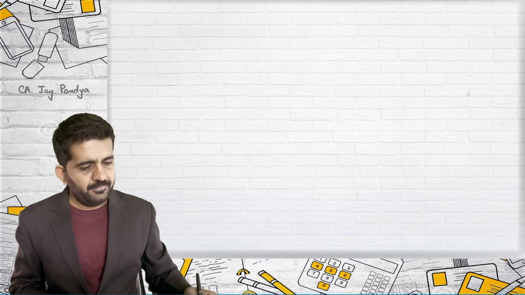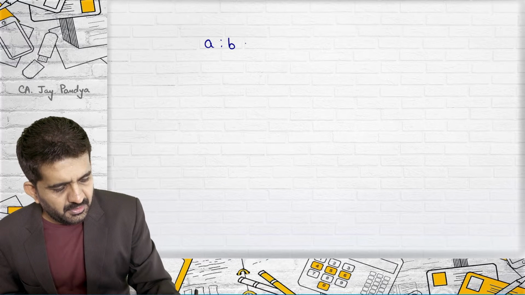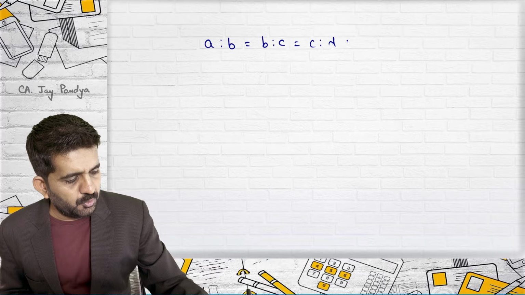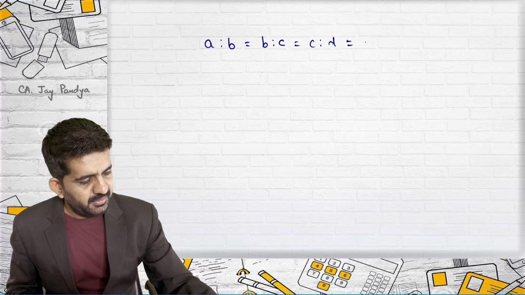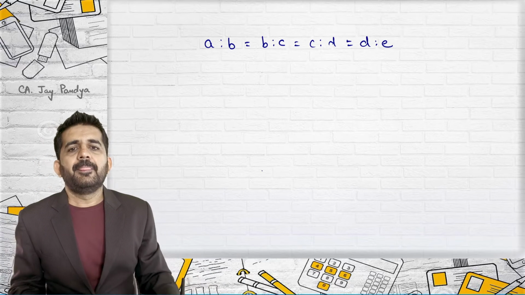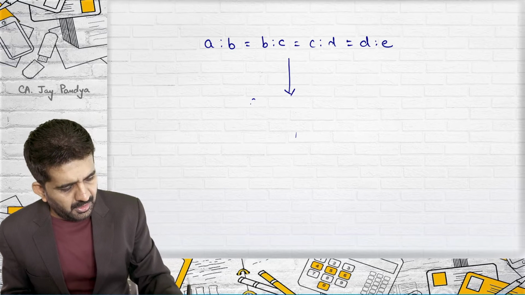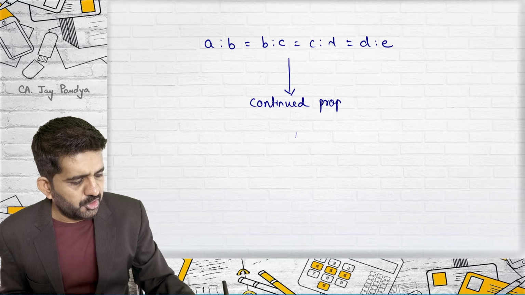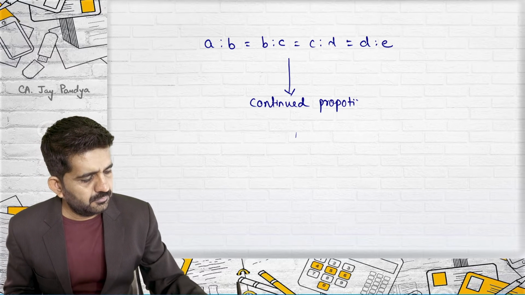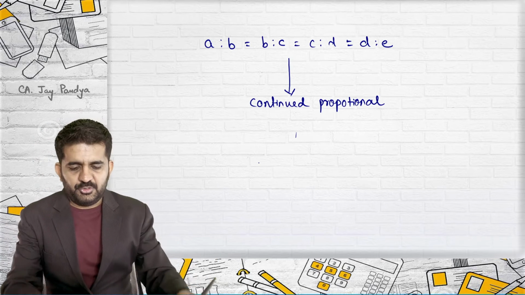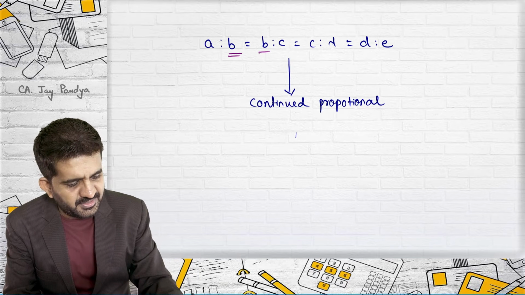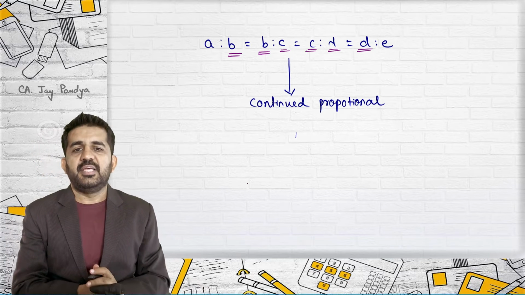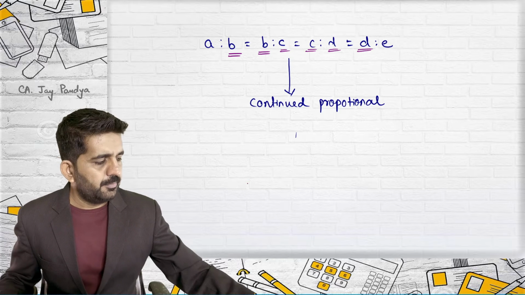And we can also say if A is to B is equal to B is to C is equal to C is to D is equal to D is to E, then these all are in continued proportion. As you can see, those all are equal, right? They are all the same. They are termed as continued proportional.